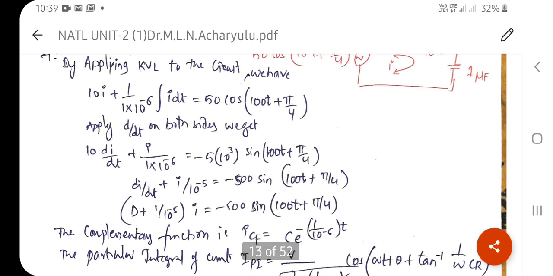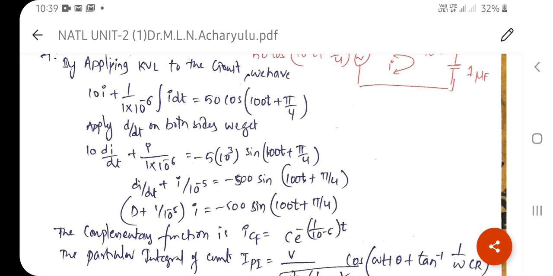Again, rewrite the equation, dividing by 10 on both sides, then you will get di by dt plus i by 10 power minus 5 equal to minus 500 sin(100t plus pi by 4).